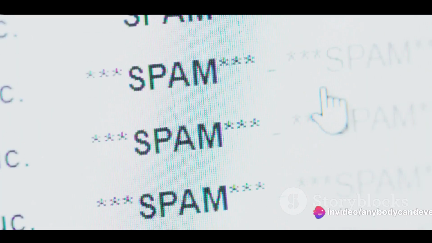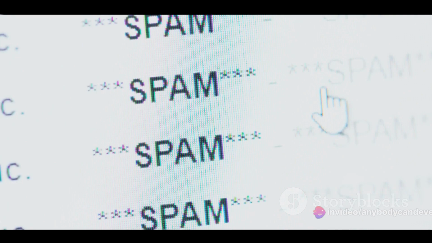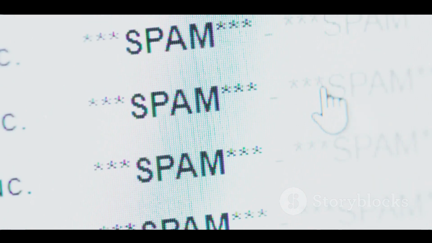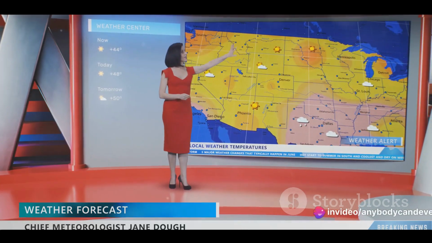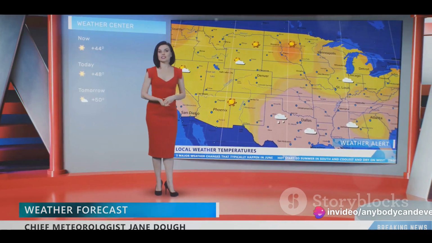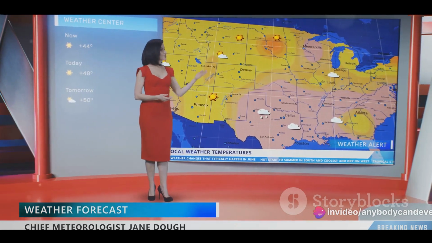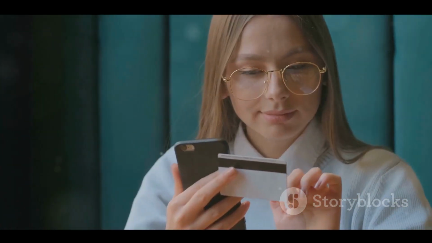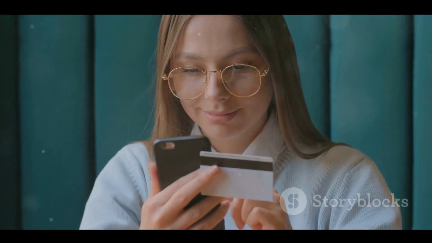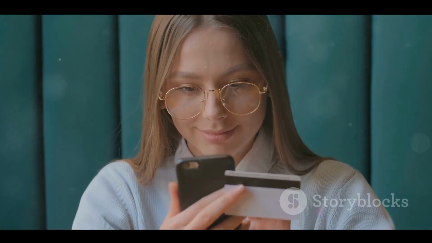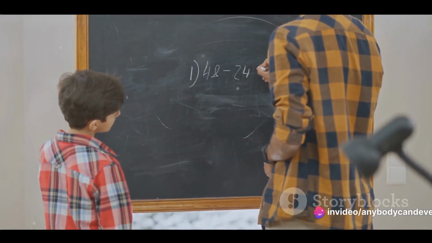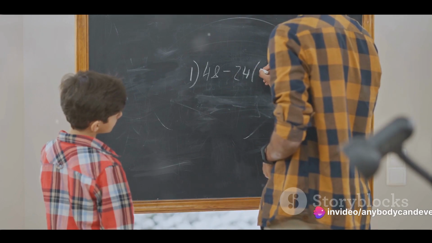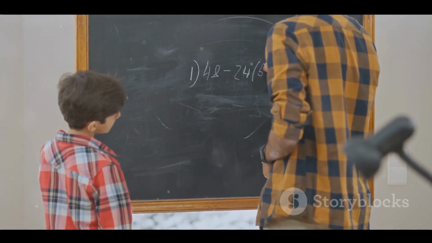A classic example is an email spam filter, which learns to distinguish junk from important mail based on previous labeling. Or consider weather predictions, where historical data about temperature, humidity, and wind speed are used to predict future weather conditions. Even credit scoring systems use this learning model, analyzing past financial behaviors to determine creditworthiness. In essence, supervised learning is like learning with a teacher, using known data to predict future outcomes.